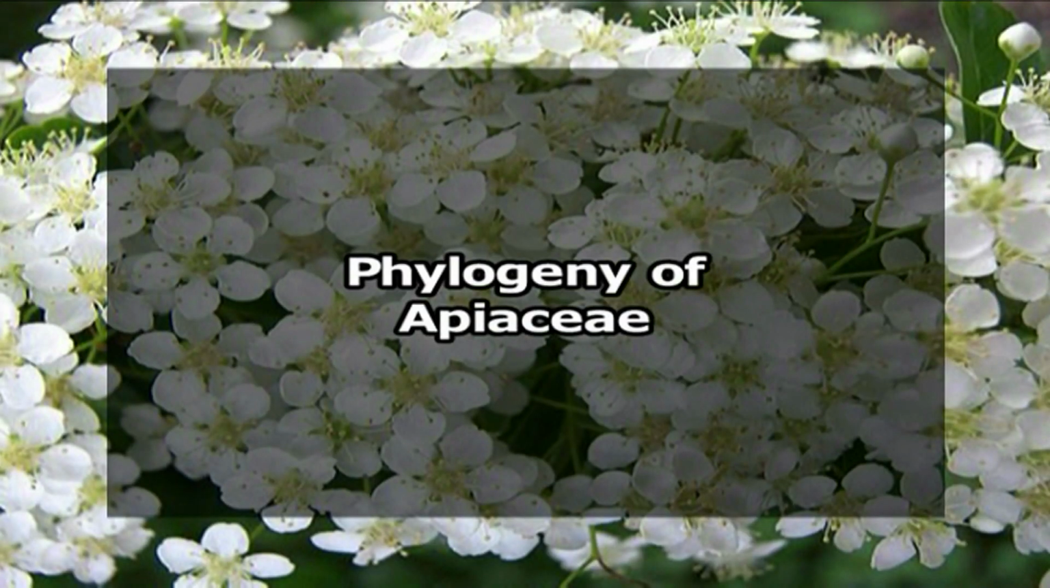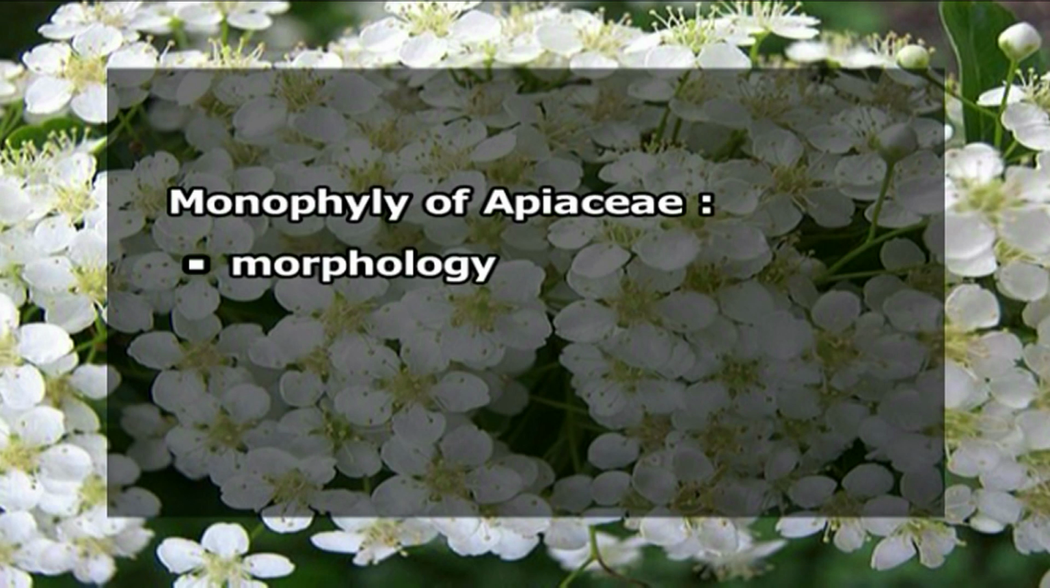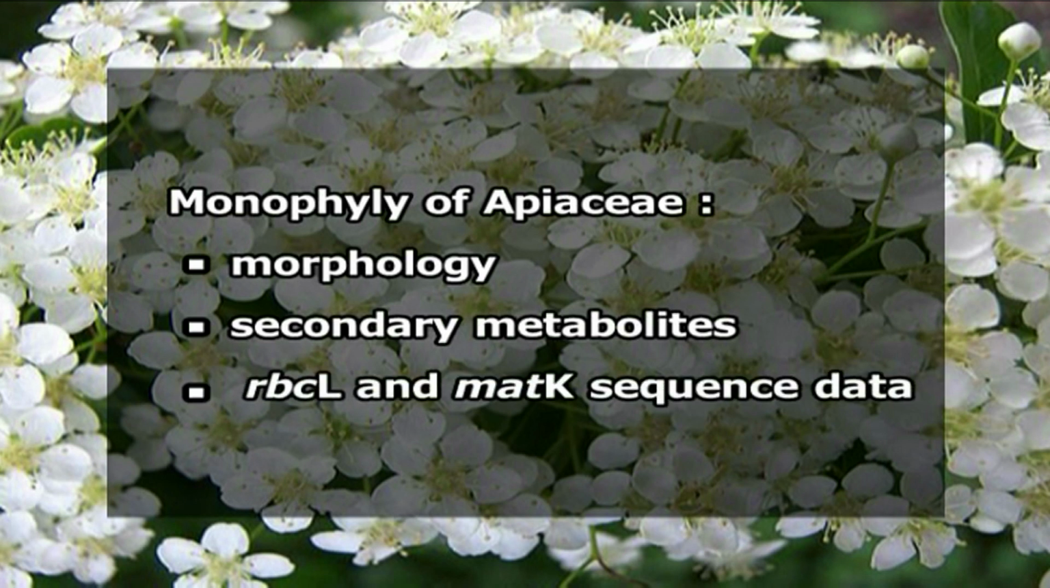Now let's discuss the third part of today's lecture, that is phylogeny of family Apiaceae. The monophyly of Apiaceae, that means the monophyletic origin of Apiaceae, it's a natural group, is supported by various sources, chiefly morphological data, secondary metabolite data, or very recently the DNA-based data like genes, rbcL and matK sequence data. All these types of evidence support the monophyly of family Apiaceae.